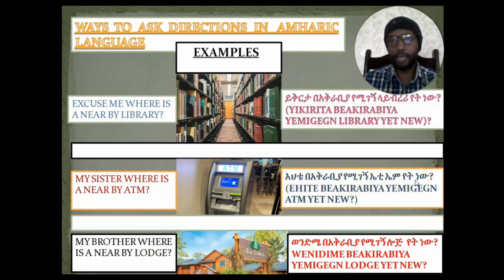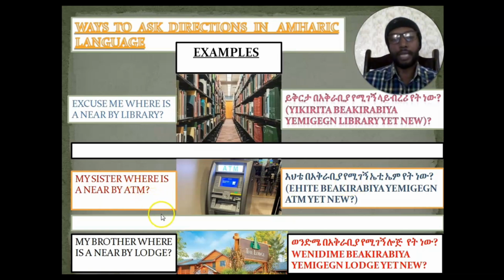ATM in English is also ATM in Amharic, no change. So እህቴ በአቅራቢያ የሚገኝ ATM የት ነው? It means, my sister, where is a nearby ATM? እህቴ means my sister, በአቅራቢያ means nearby, የሚገኝ means found, ATM is ATM, and የት ነው means where is it. So it means, my sister, where is a nearby ATM?